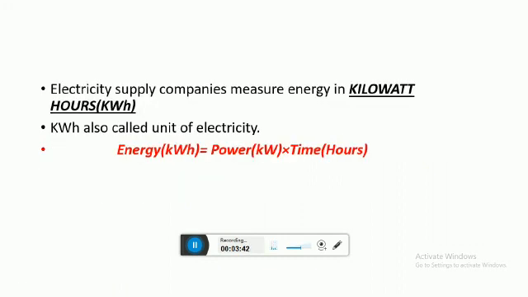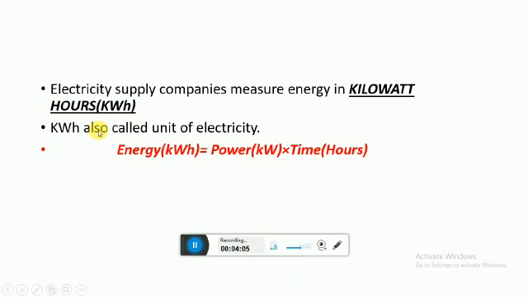The electricity supply companies measure the electricity in kilowatt hours. Basically this is the energy which we used, and they measure that energy in kilowatt hours. So here K stands for kilo, W stands for watt, and H stands for hour.